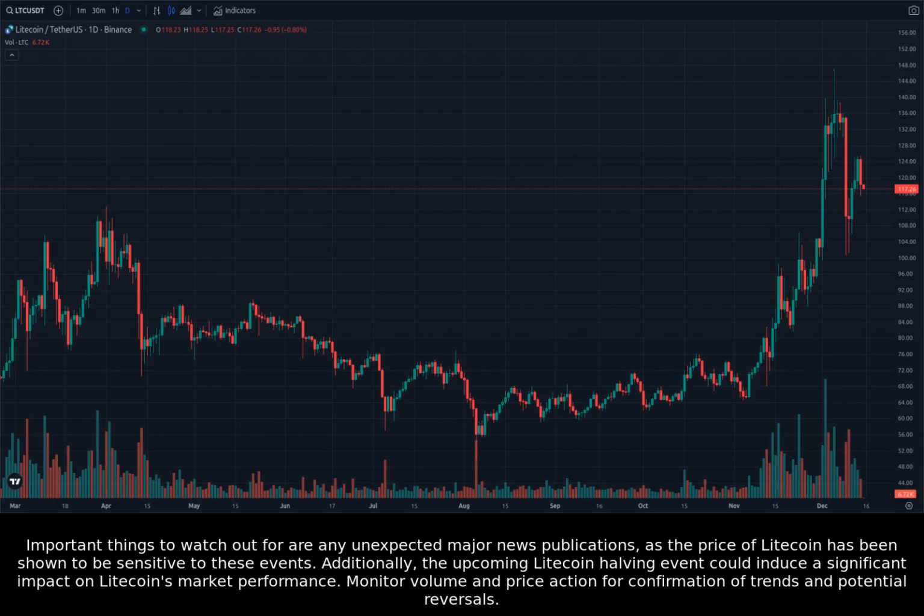Additionally, the upcoming Litecoin halving event could induce a significant impact on Litecoin's market performance. Monitor volume and price action for confirmation of trends and potential reversals.